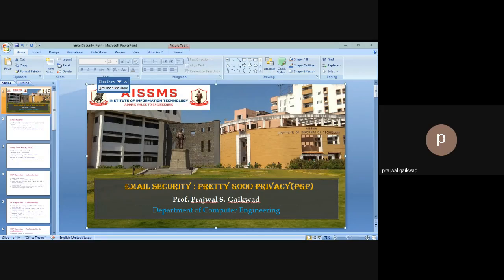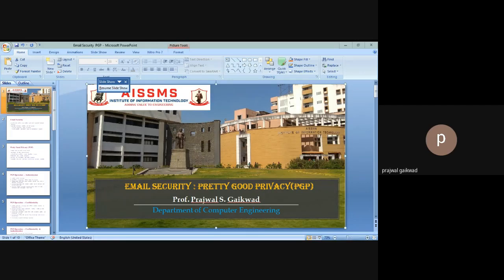Then second is confidentiality. Here the first step is the sender generates a message and a 128-bit random number as a session key for it. Second step, the message is encrypted using CAST-128 or IDEA or 3DES in CBC mode with the session key. In the third step, the session key is encrypted using RSA with the recipient's public key and attached to the message.